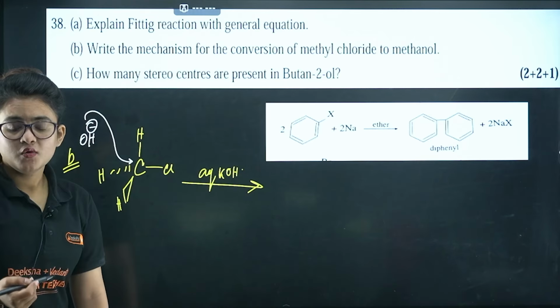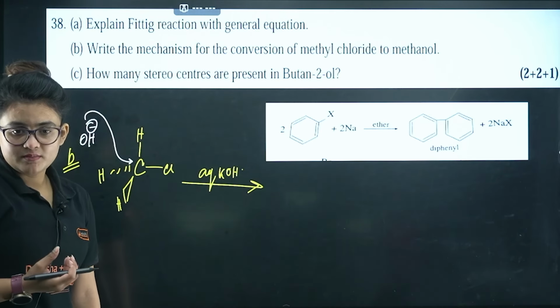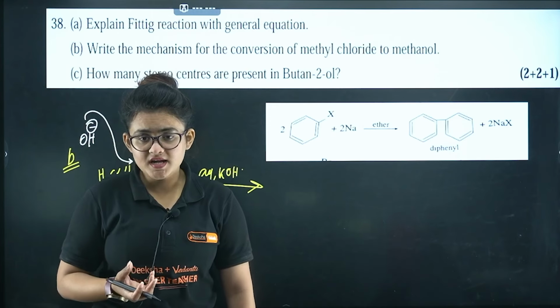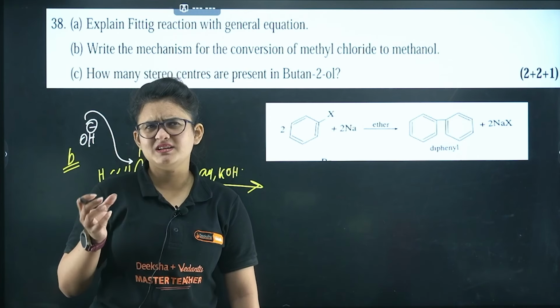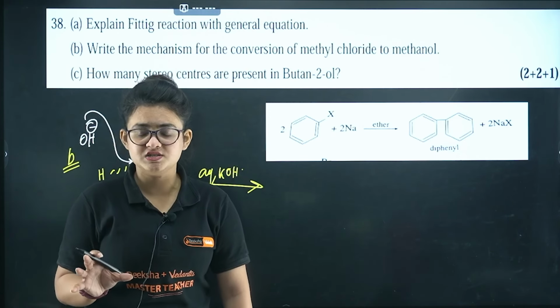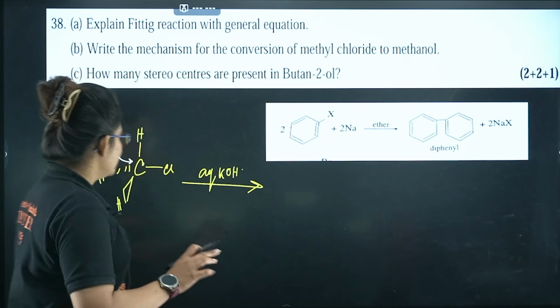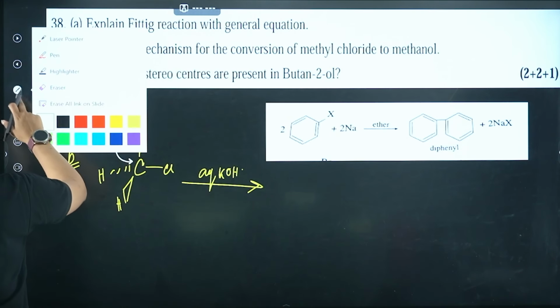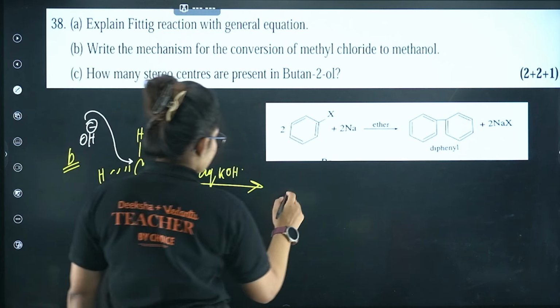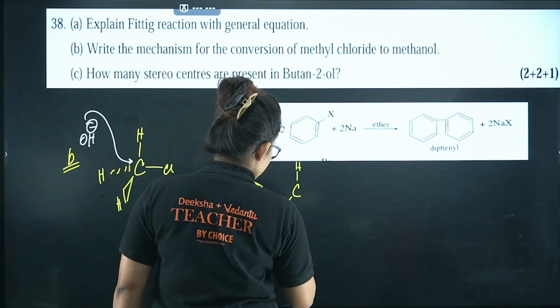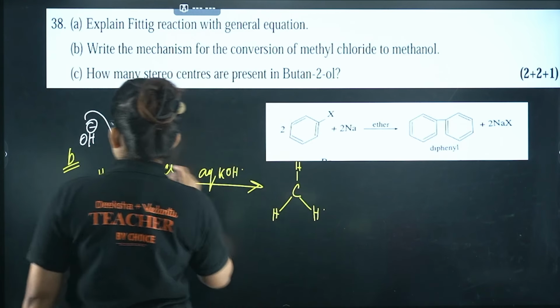I will get one intermediate, because SN2 is a single step concerted mechanism, right? That is basically a transition state you can call, not a so-called intermediate. In the transition state, carbon, hydrogen, this hydrogen and this hydrogen will be in the same plane.